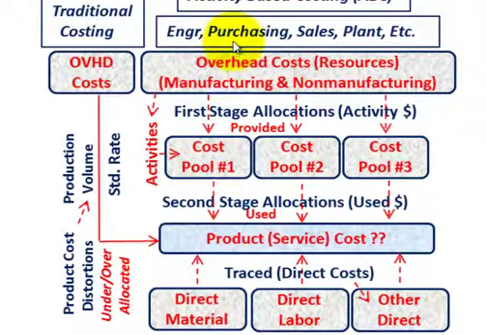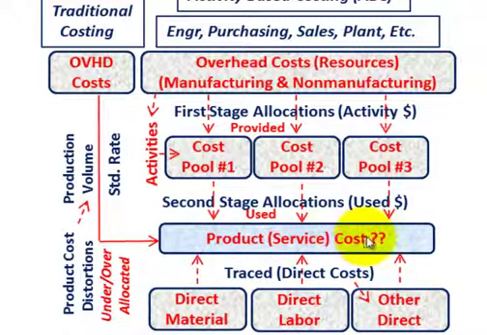What we're talking about with overhead is things like engineering, purchasing, sales, plant support, and everything it takes to support a particular product that we're manufacturing or a service that we're providing. So what are the costs that go into this product or service? Well, we have our overhead costs, and they have to be allocated to the product or service. And then we also have the direct materials and direct labor that go into the product or service.